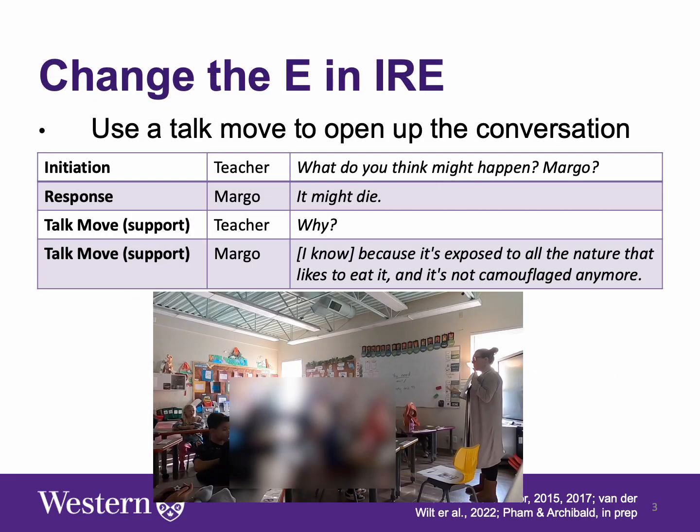With talk moves, it is the students who provide explanations, justify claims, and critique and improve ideas with their peers. This means changing the E in IRE into a talk move. Changing the third turn into a talk move opens up the next turn for students to engage in reasoning and explain their ideas in depth and detail, or invites another student into the conversation. Take a look at this example.